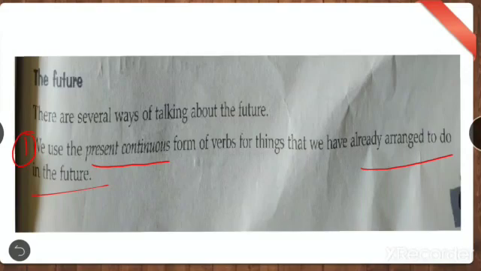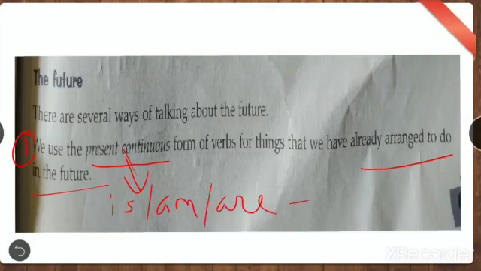How will you say to someone, I am going to go to Baroda? I am going. See, with go what you used? ing. And what is the formula of present continuous? Is, am, are plus ing.